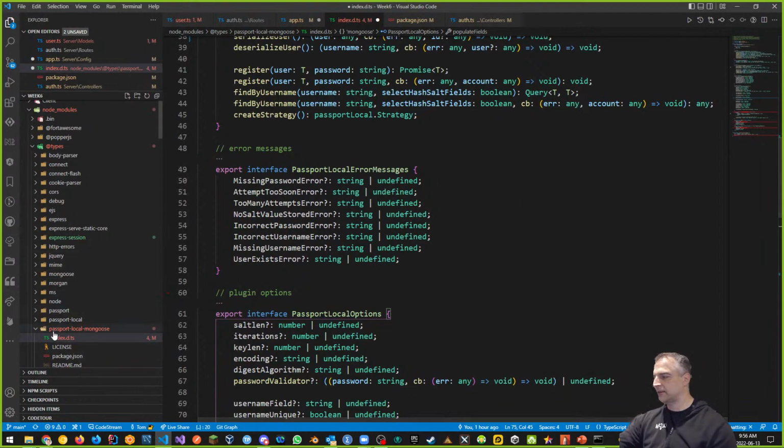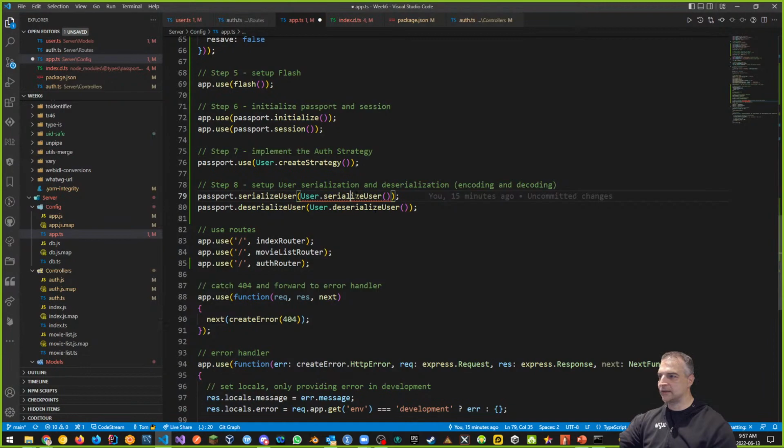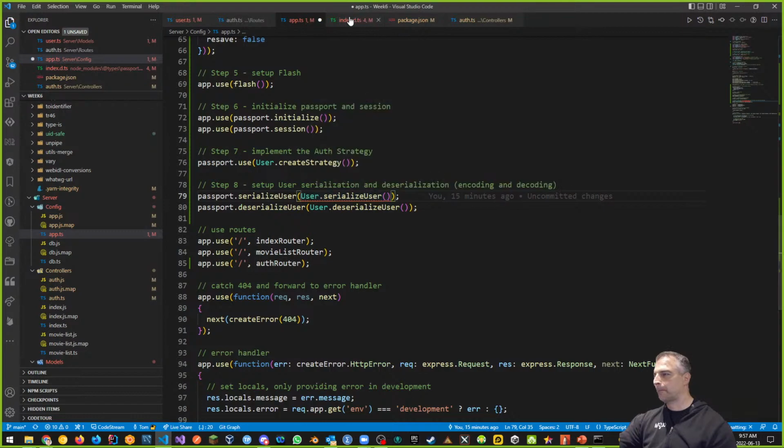It's going to come back because it's going to regenerate and overwrite my changes. So this user of type any that I've put in here is going to change to user type T. So if I go user type T again, back to what it was before, which is the generic type, if I save this, and if I go to my app.ts, now again, you can see that that's an issue, because basically it says that the user type is incompatible.